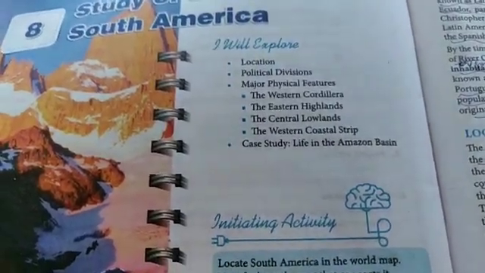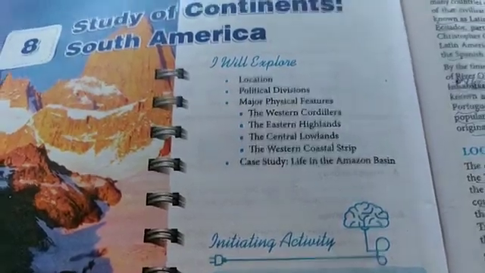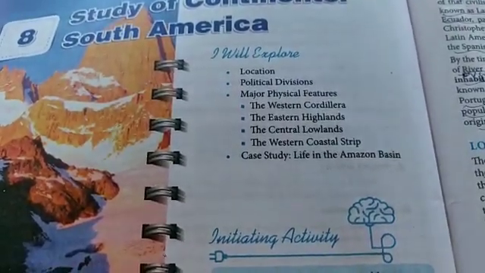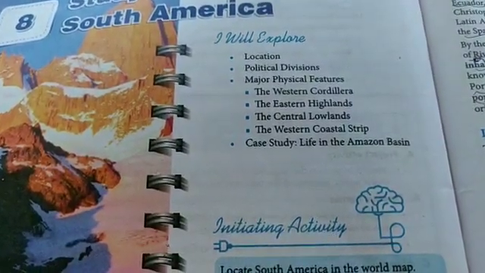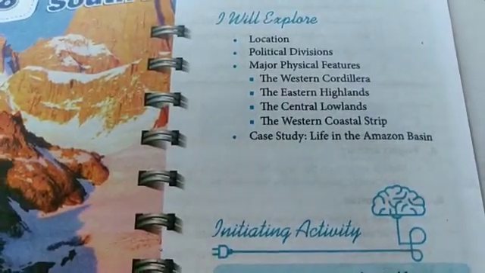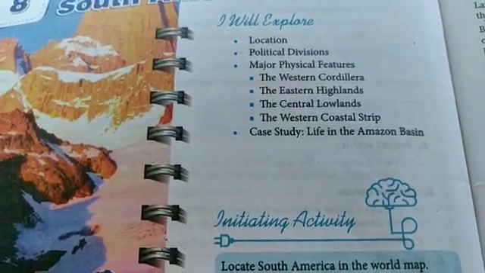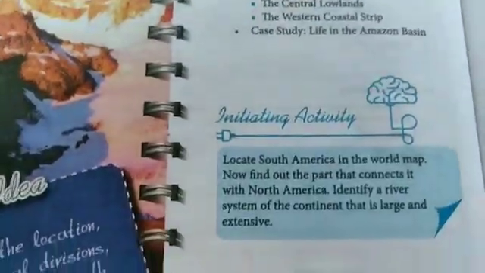I want you to open up to page number 80 in your geography books. In this chapter we are going to study about the location, the political divisions, the major physical features, that is the Western Cordillera, the Eastern Highland, the Central Lowlands, the Western Coastal Strip. Along with all this, we'll also do a case study of life in the Amazon basin.